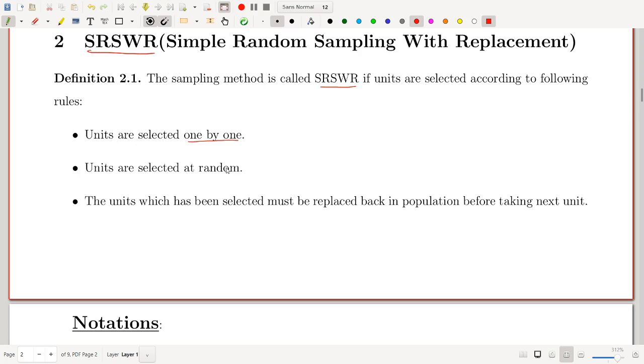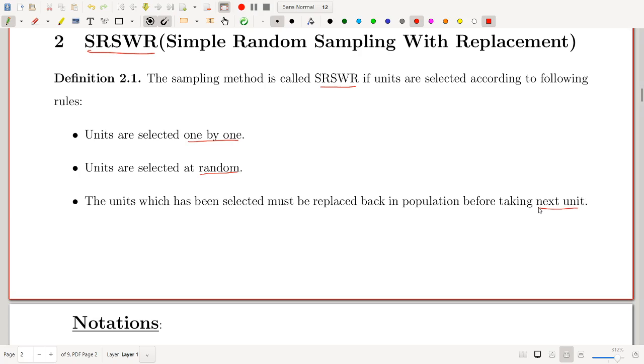Means we cannot select all units at a time. We have to select units one by one. Units are selected at random. Means we have to select units randomly. Biasness is not allowed. Then only we can use statistical methods, statistical techniques. And another one is the unit which has been selected must be replaced back in the population before taking the next unit.